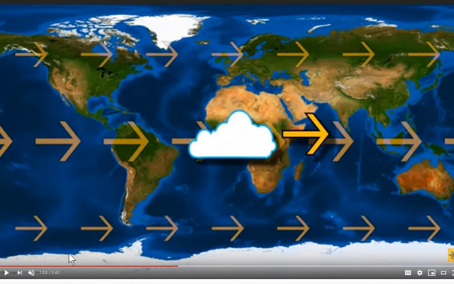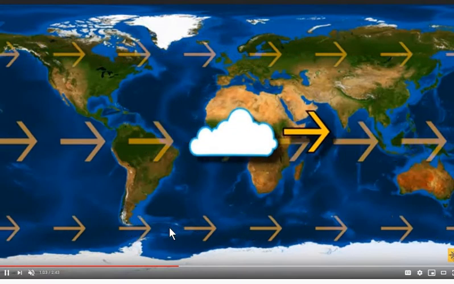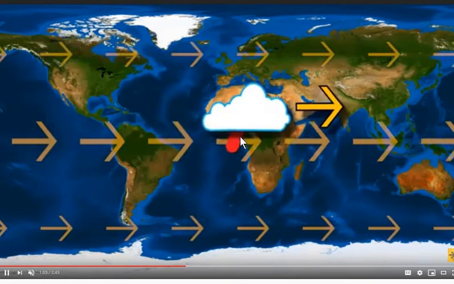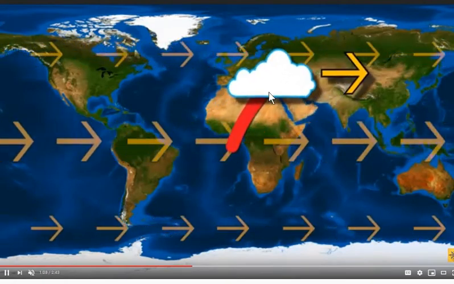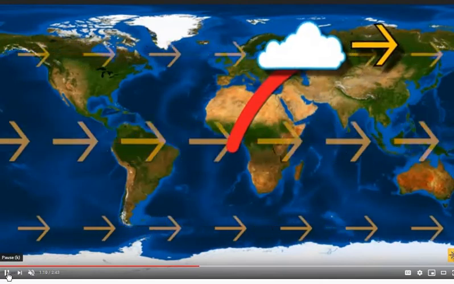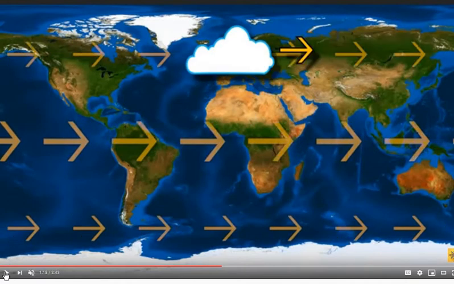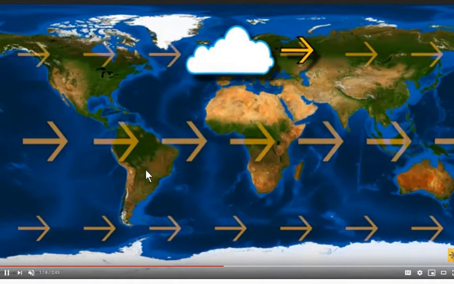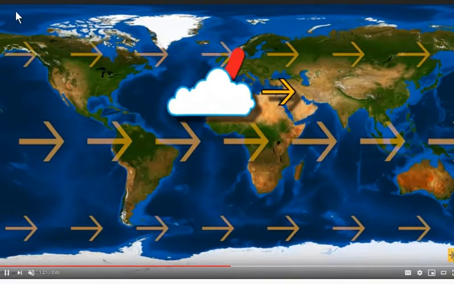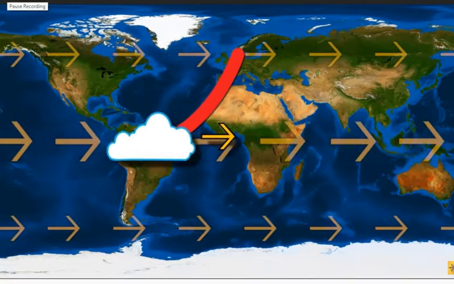Now look at this particular cloud. This cloud will try to move towards the north, but what will happen when it is moving towards the north due to Coriolis force? It's moving towards the north, but it is deflected. Why is it being deflected? Because of the Coriolis force. Now there is another case in which this cloud is trying to move towards the equator. Now let's see what happens to this cloud. It's trying to move towards the equator, and again it is deflected.